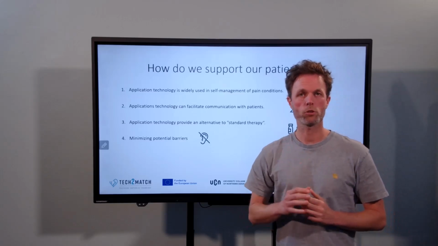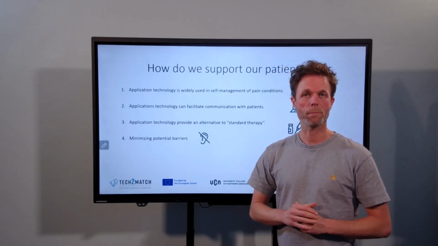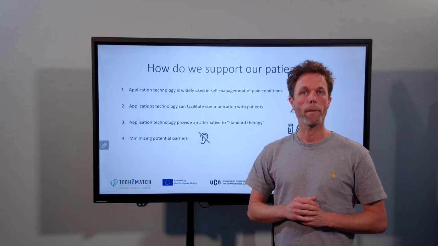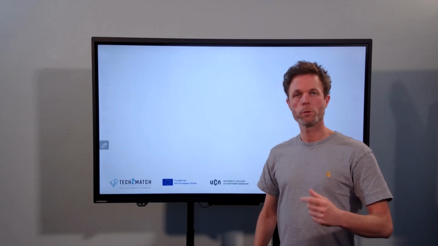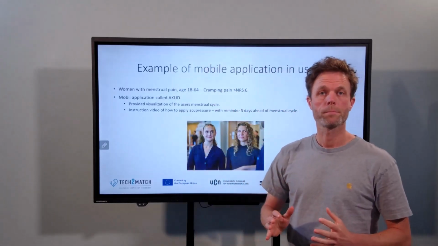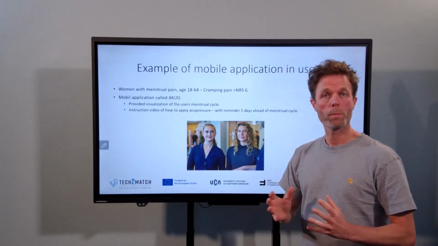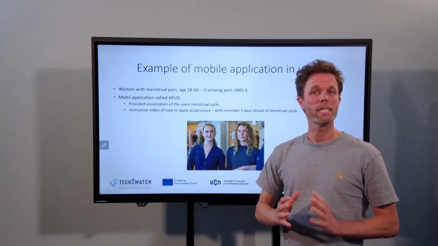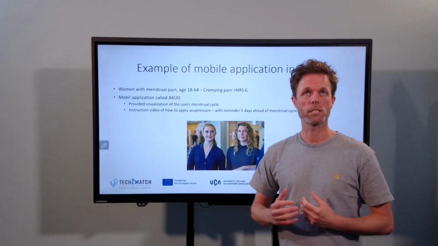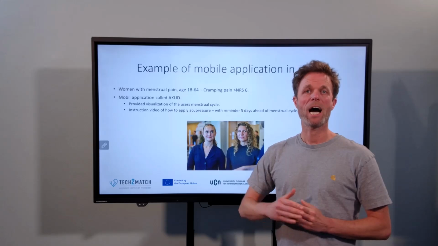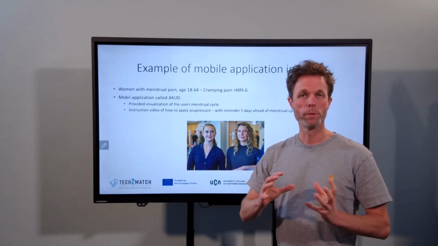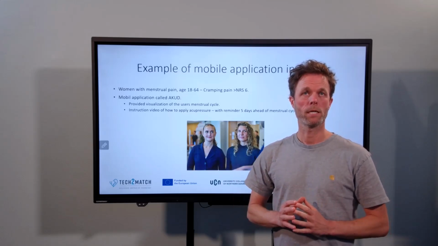Now, we have previously gone through a couple of examples and we're going to do the same again, this time with a little more detail. I have 3 examples I want to show you. The first one is a study on women with menstrual pain in the age group between 18 and 64 who experience cramping pain higher than 6 on a numerical rating scale.